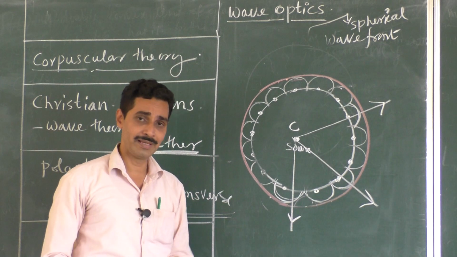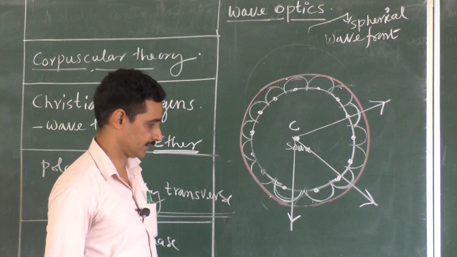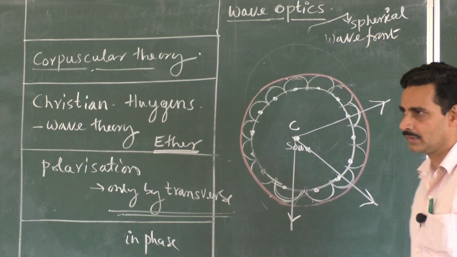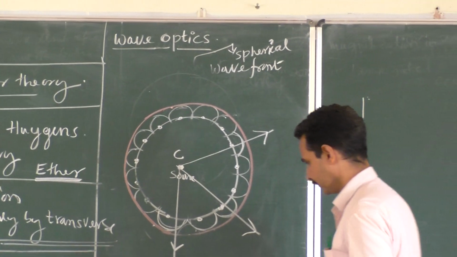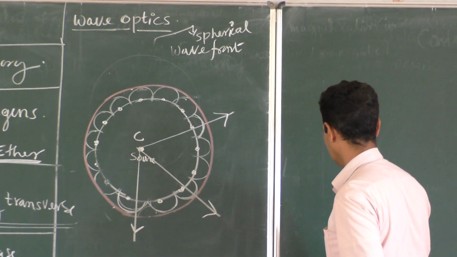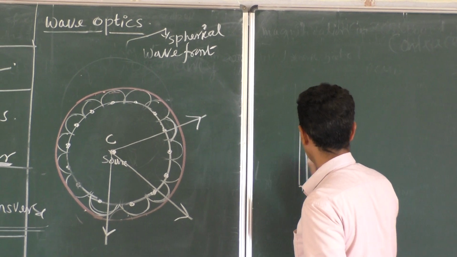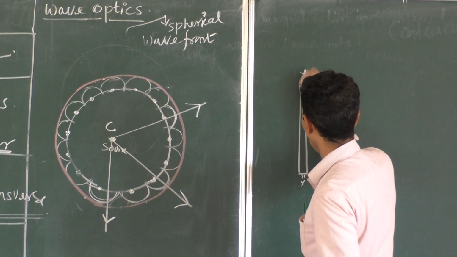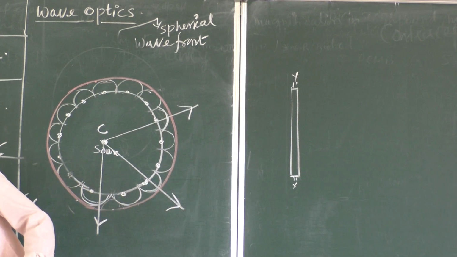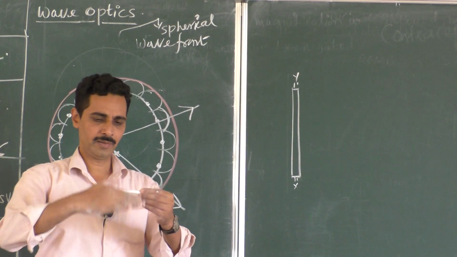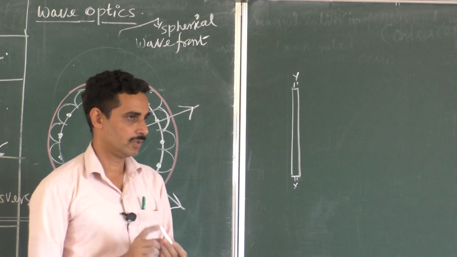Now, do we have only spherical wavefronts? No. You may have different types of wavefronts also. You take a tube light. A tube light is a linear source, right? It is not a point source. It is a linear source like this. It is a collection of many bulbs kept side by side. And you know that a tube light doesn't emit light from this direction. In your house, if you look at a tube light, you will find that no light comes from the edges. It comes only from the cylindrical surface. No light is emitted from these two ends.